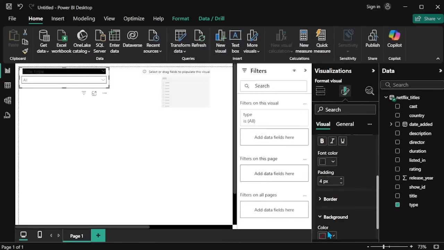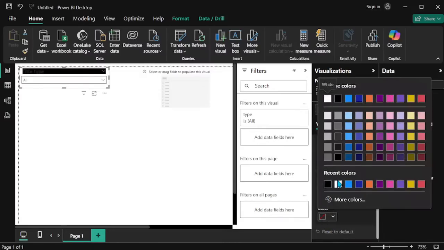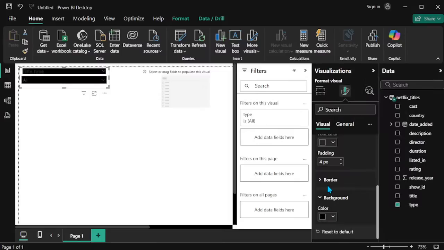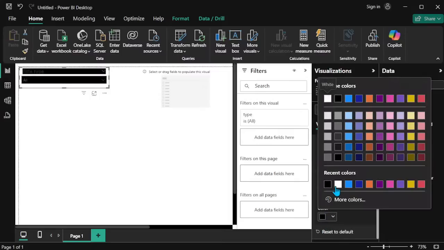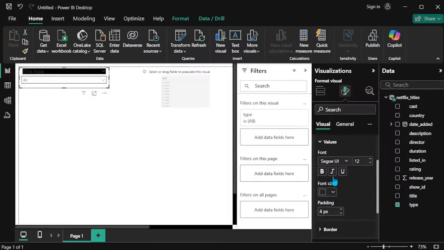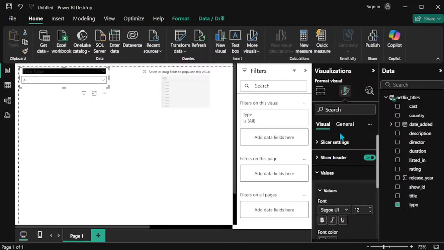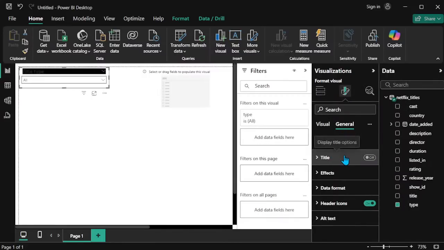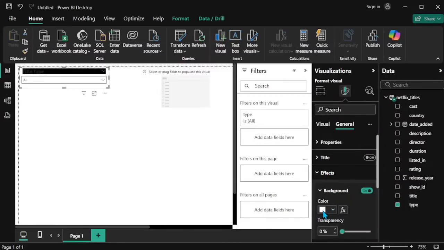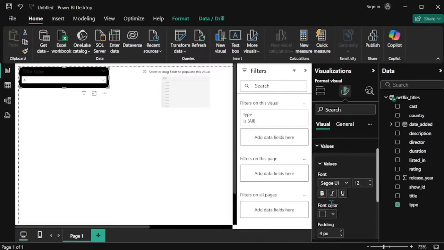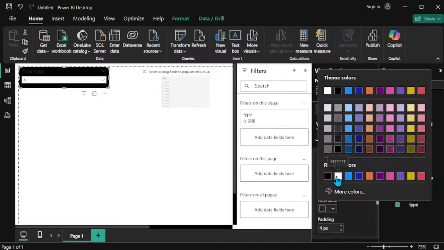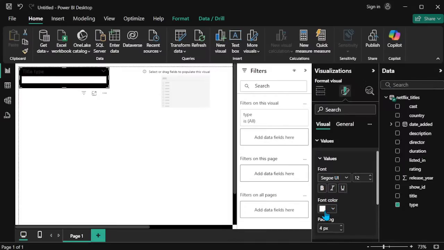And the background of this one, changing fully, okay, no need. So I'm going to the general settings. I will directly change the background of this one. Now the white background is there, changing into black. Now I am converting to the text, the title text. So I'm changing the title color. So white.